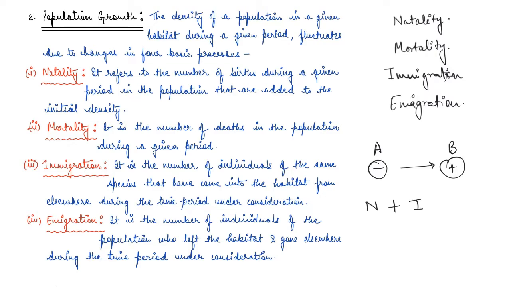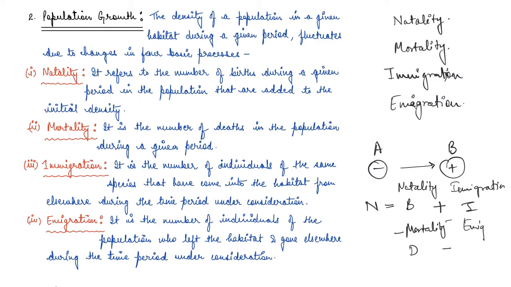right? Or say, if we denote, we basically denote population density by N. So, this is natality plus immigration, which is I, and then minus mortality, right, which is D, and minus emigration. So people leaving or people who died. And we'll add people who are born and people who have migrated to that place, right?